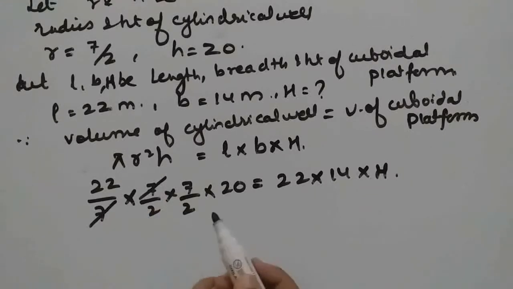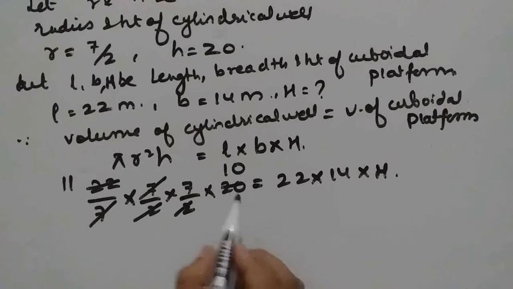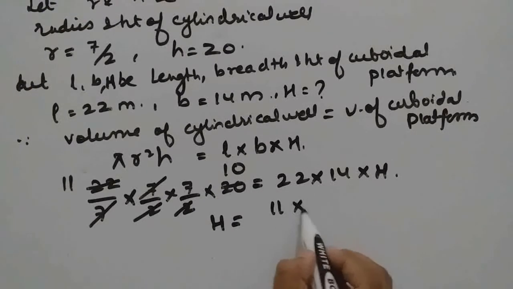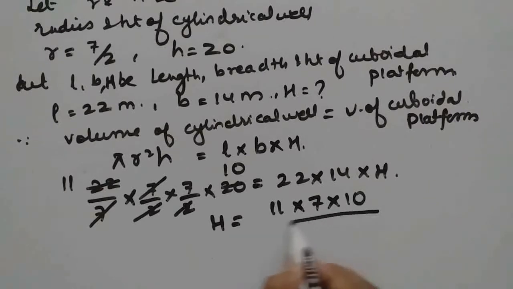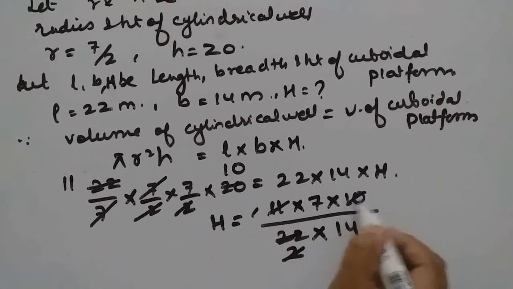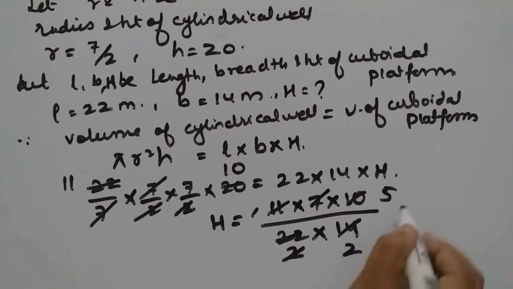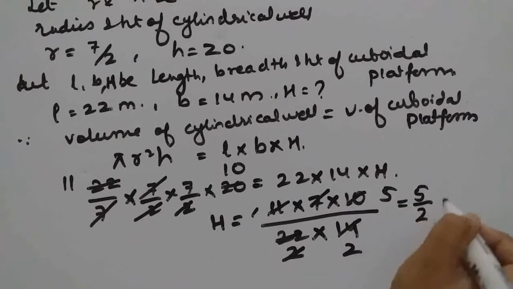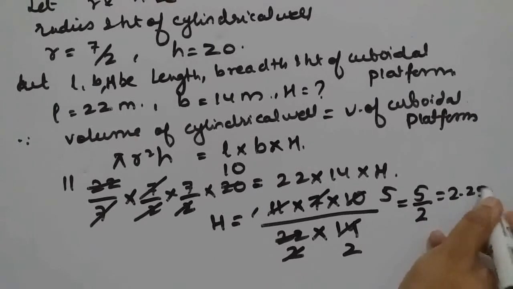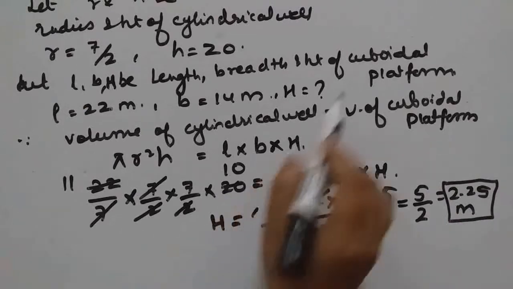So 1 7 will go with this, 1 and 2 will go with 10. So what we can write, capital H as 11 into 7 into 10 divided by 22 into 14. See, 11 2s are 22, then 2 5s will go, isn't it? Then 7 2s are 14, then 5 by 2 only will remain. 5 by 2 means 2.5 meter is the height of the cuboidal platform.